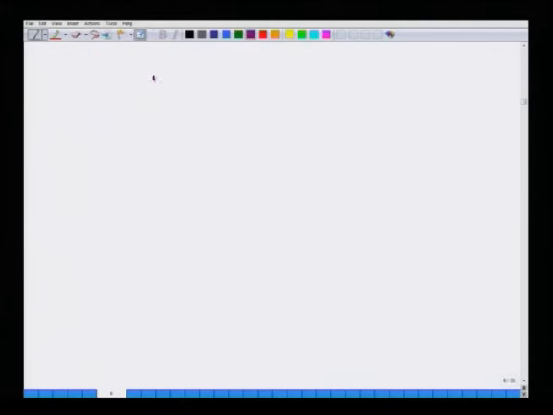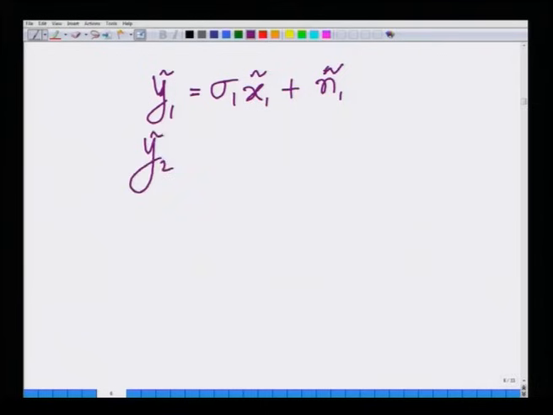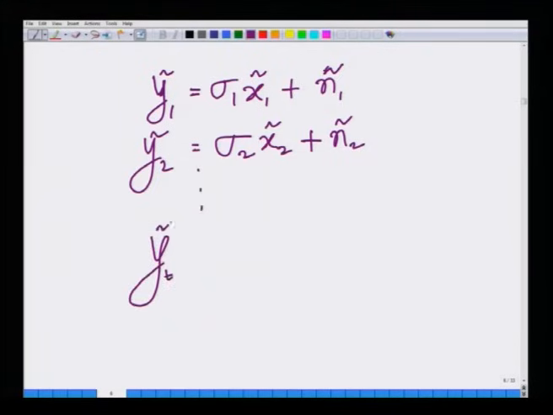So, we have the net, it can be written as y 1 tilde equals sigma 1 x 1 tilde plus n 1 tilde, y 2 tilde equals sigma 2 x 2 tilde plus n 2 tilde, and y t tilde equals sigma t x t tilde plus n t tilde.